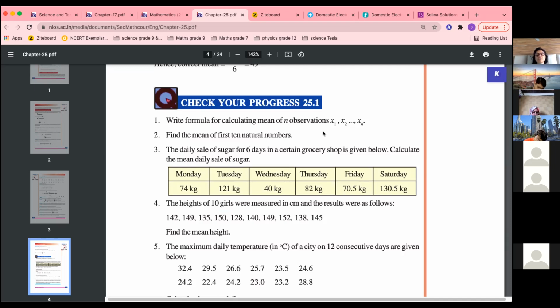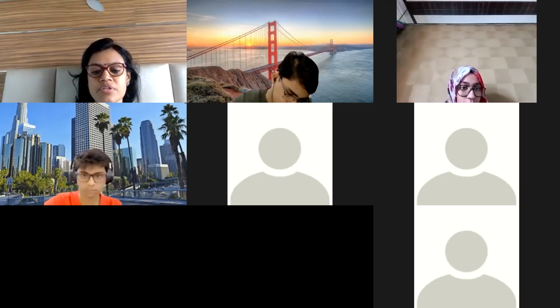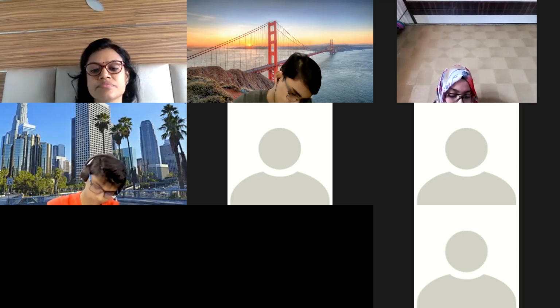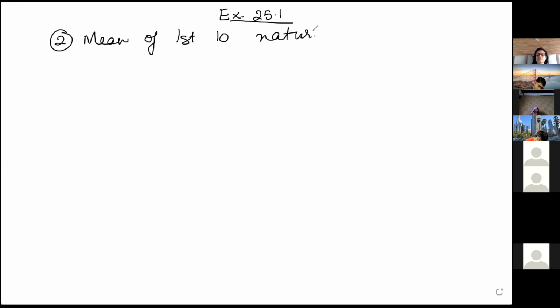Write down the formula. Okay, so the mean of the first, let me take the whiteboard over here. Exercise 25.1, question number 2. Mean of the first 10 natural numbers. So always write the formula first of all. Sigma i equal to 1 to 10, sigma xi upon 10.